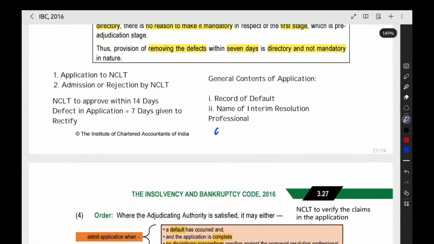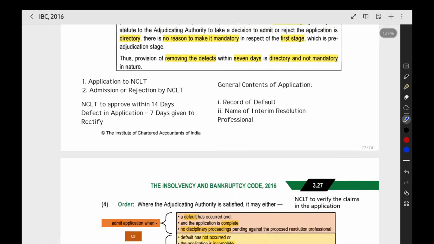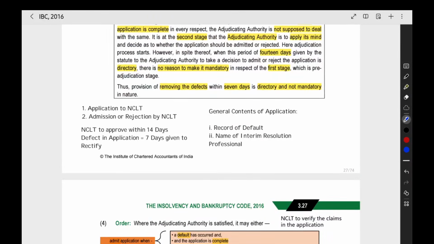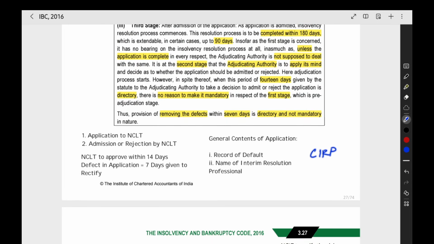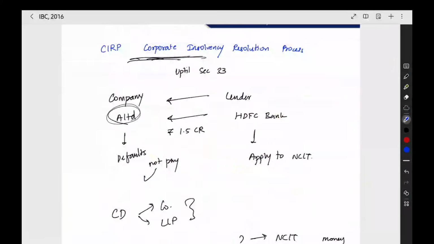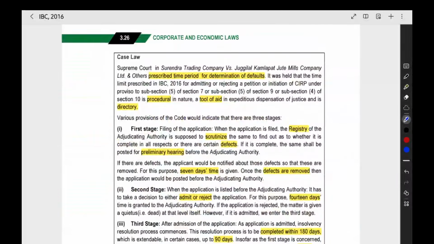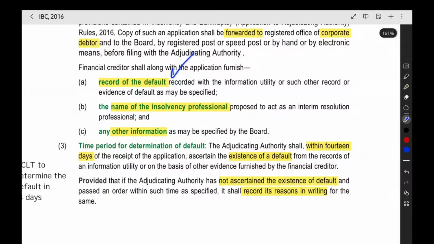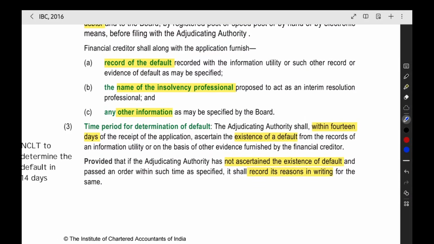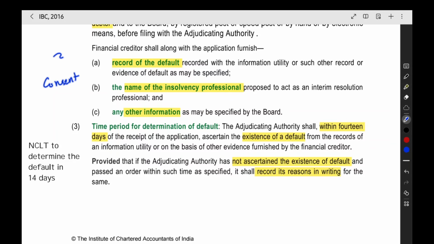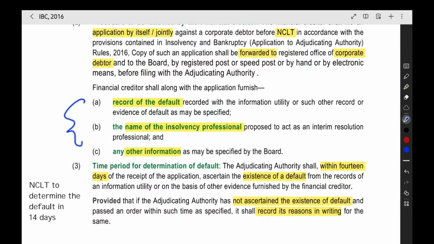And another point is consent, the consent of the person to file the application. So these three things you have to give when you are filing the application to NCLT for initiating the CIRP process: the record of the default, the name of the IRP, and the consent. Here the creditor who has given the loan is himself filing the application, so separate consent is not required. Any other information too. These are the documents you give along with the application.